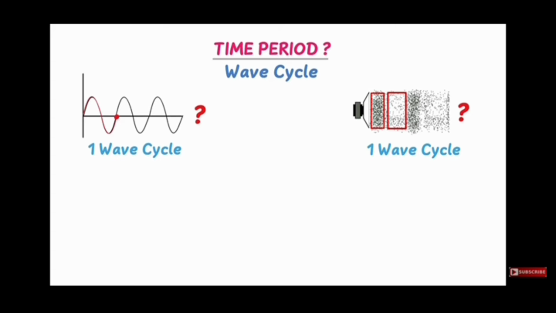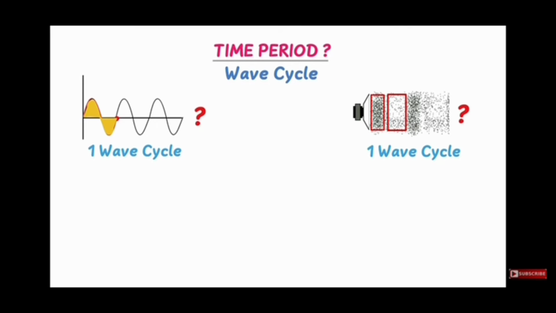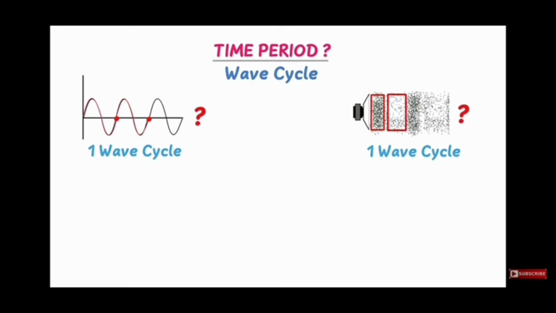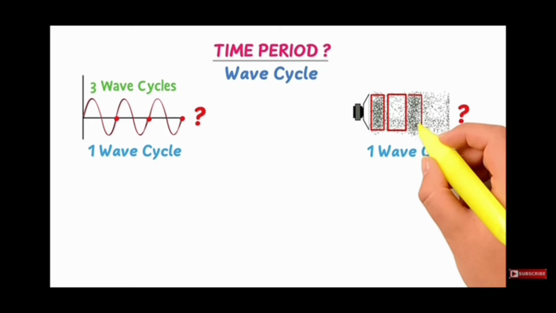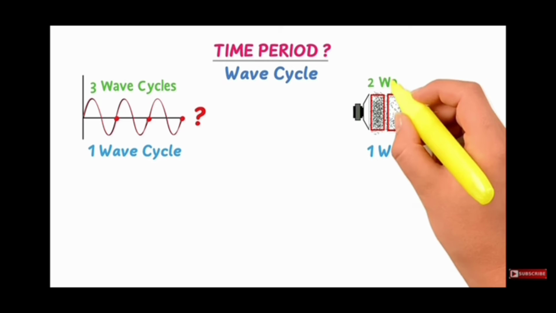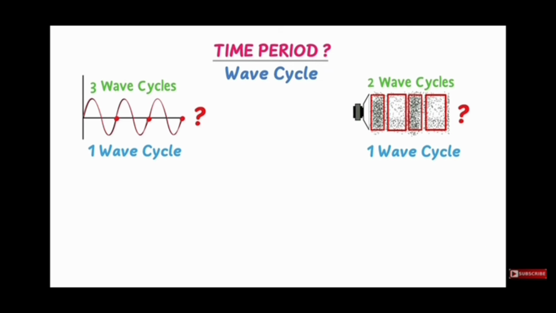Well, this crest and trough make one wave cycle, this crest and trough make another wave cycle, and this crest and trough also make another wave cycle. So there are three wave cycles or three oscillations in this transverse wave motion. Here, this compression and rarefaction make one wave cycle, and this compression and rarefaction make another wave cycle. So there are two wave cycles or two oscillations in this longitudinal wave motion.